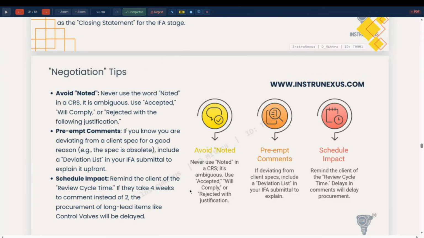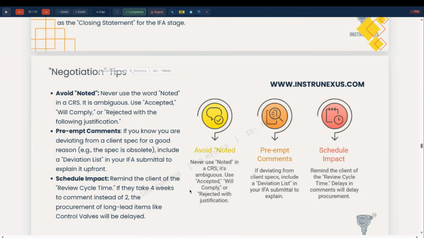Preempt comments. If there is a deviation from the client specs, include a deviation list in the IFA submittal to explain. So if there is any deviation from the client specs, include it in the deviation list, and that deviation list is to be reviewed, approved and accepted by the client before the purchase order is placed.